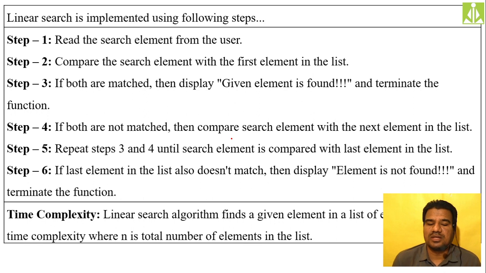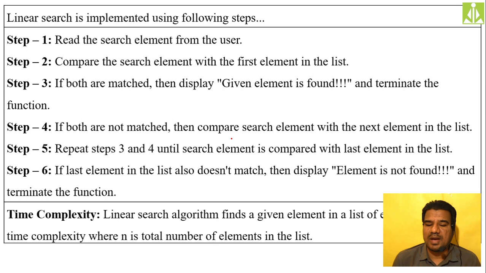If you see the algorithm, I have written the same steps. First, we have to read the element to be searched from the user, and read the complete list of elements for the search operation. Then start doing the comparison between the key and the first element of the list, and repeat the same process element by element. If there is a match, we give a positive response that the given element is found, and we terminate our function there.